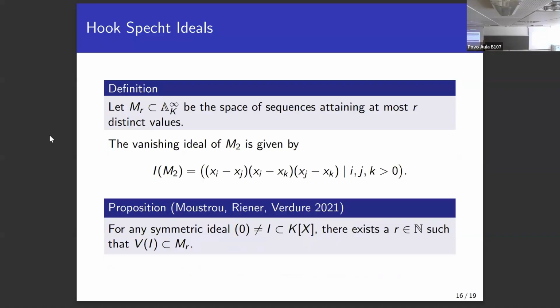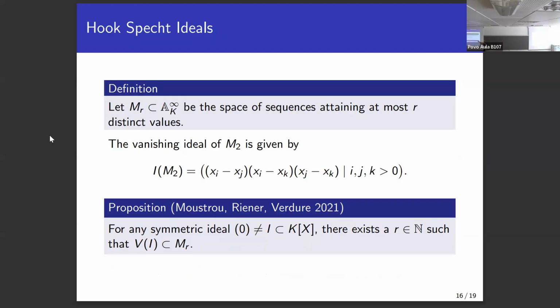Okay. And now a quick word on the examples outside. Well, we can take a look at this space M_r. This is the space of sequences which contain at most r distinct values. And the vanishing ideal of M_2 was our Hochster ideal. So those are just Hochster ideals.